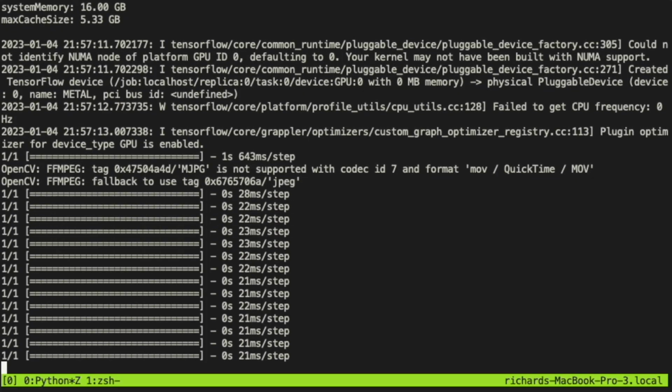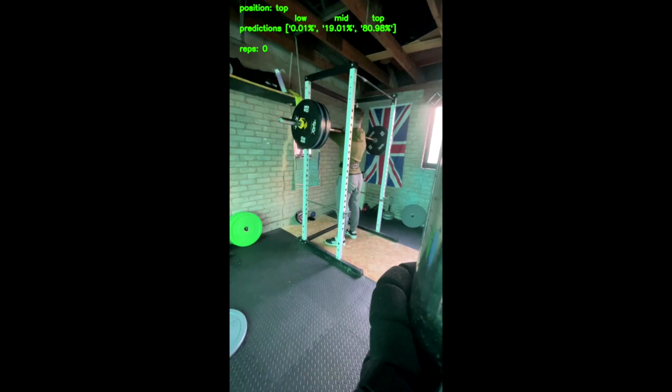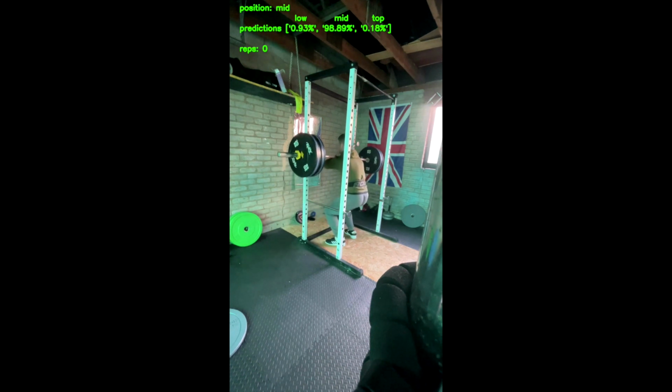To identify the different phases of the squat, we feed each frame of the input video to an image classifier which returns probabilities for how likely that frame is to be one of the categories, and then we pick the one with the highest probability.